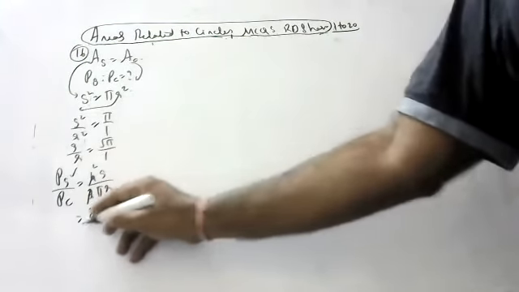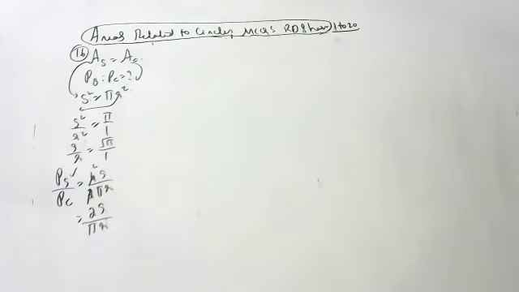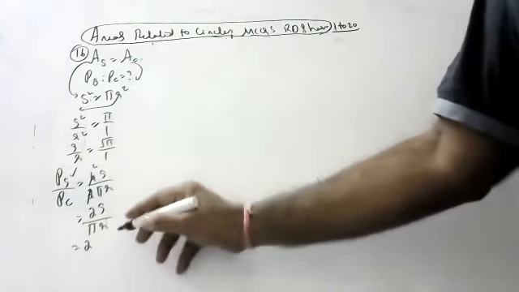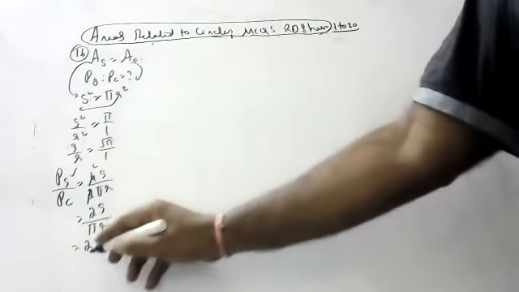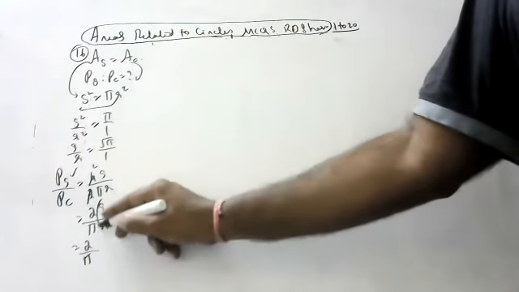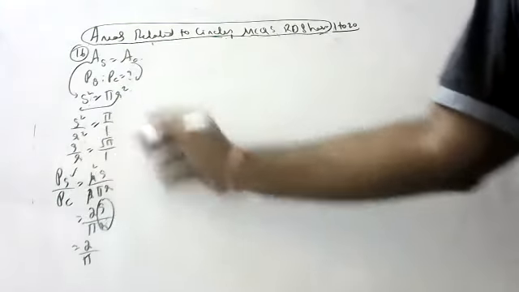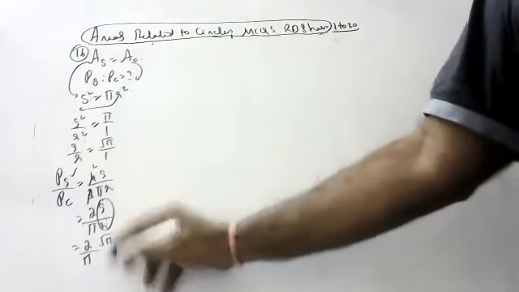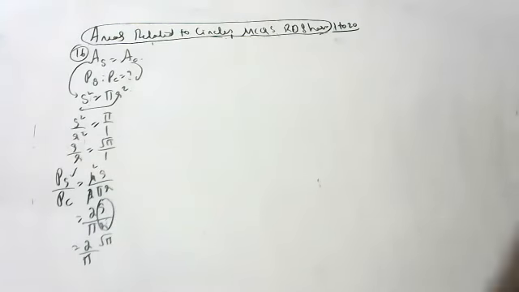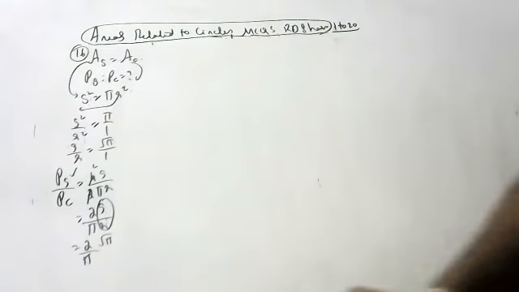So 2s by pi r. Okay, children, 2s by pi r. So 2s by pi r you can write as 2 by root pi, and s by r is how much we got, children? s by r is root pi by 1. So how will we write, children? This is 2 by root pi.